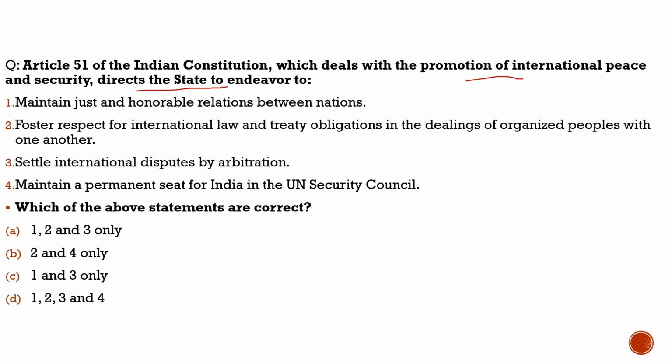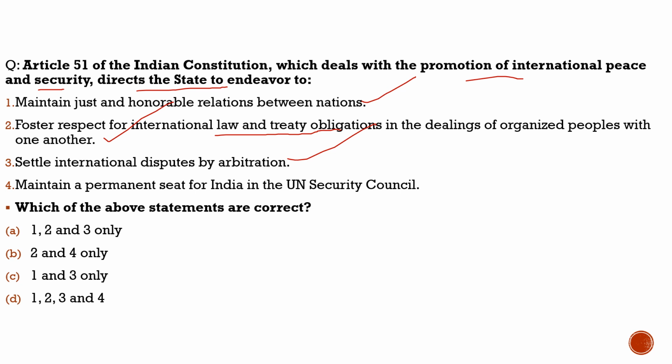It says that the state should endeavor to promote international peace and security. The state should endeavor to first, maintain just and honorable relations between nations, 100% correct, nothing wrong with the statement. Second, foster respect for international laws and treaty obligations in the dealings of organized peoples with one another, 100% correct, nothing wrong with the statement. Third, settle international disputes by arbitration, 100% correct, nothing wrong with this statement.